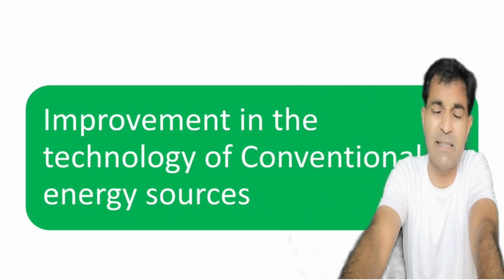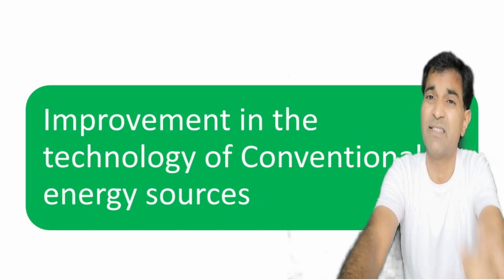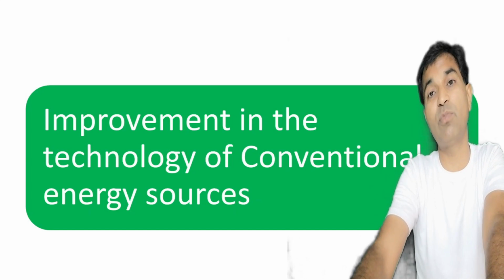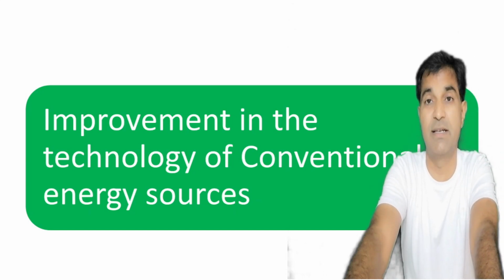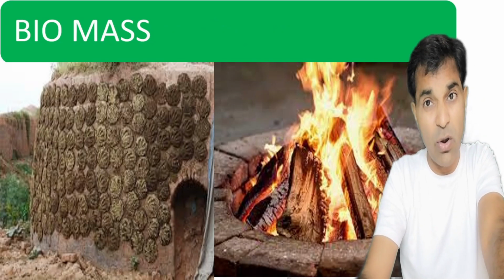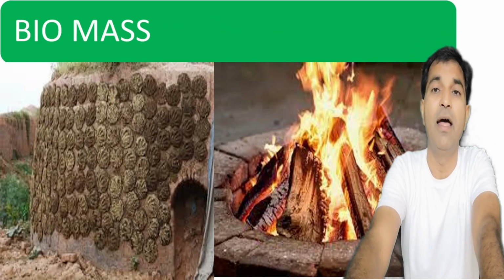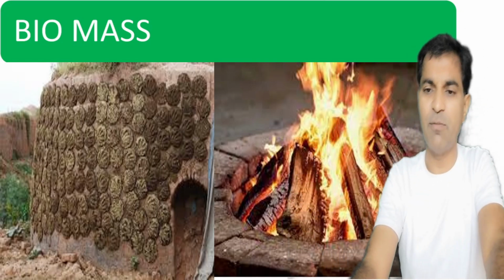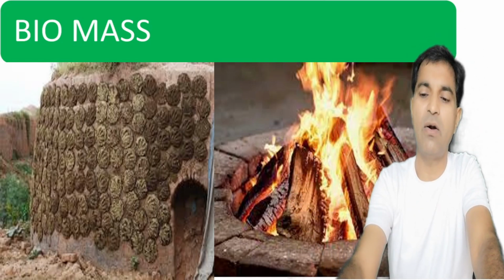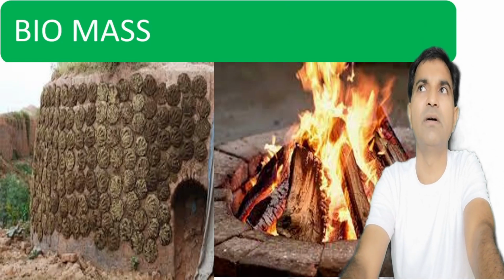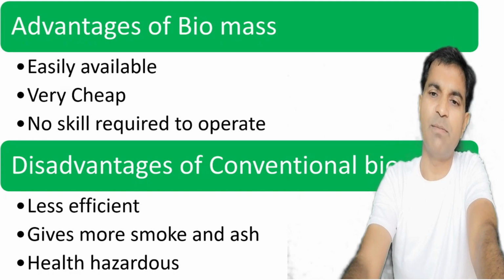Now we have seen that these conventional sources possess certain problems, so some sort of improvements are required in this type of conventional sources so that the overall efficiency of these plants increases. So how can we do it? For example, this is biomass. Bio means something related to living. For example, firewood or cow dung cake, upla, which are made from the gobar of cow or buffalo, right? So these are biomass.